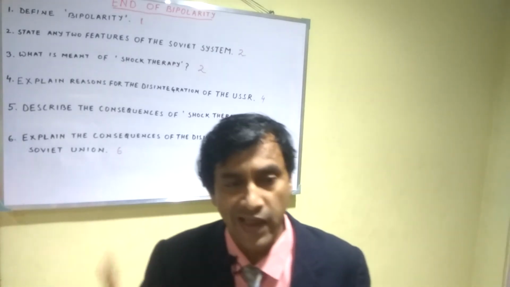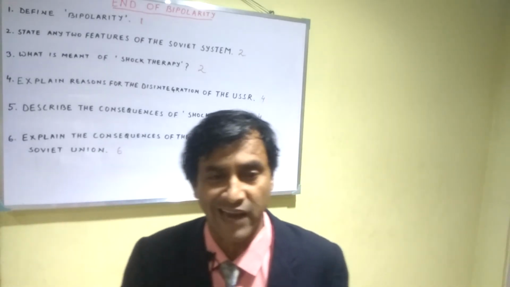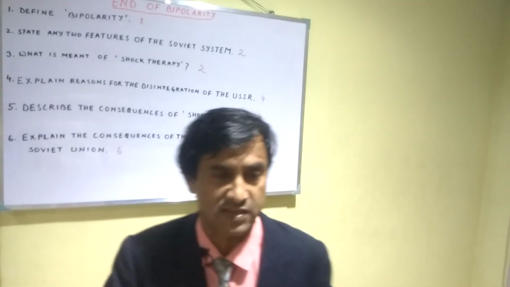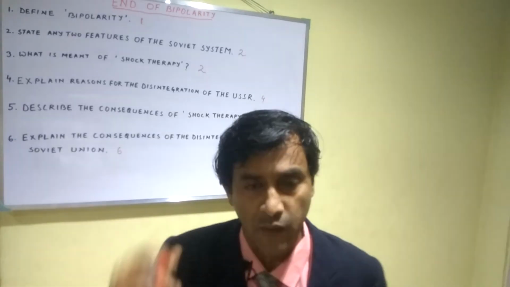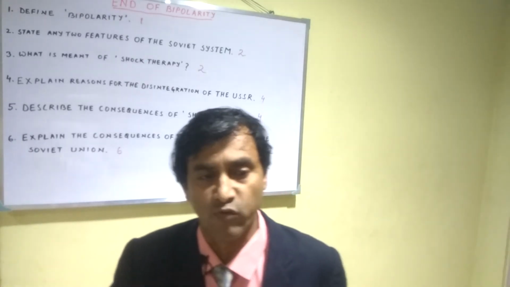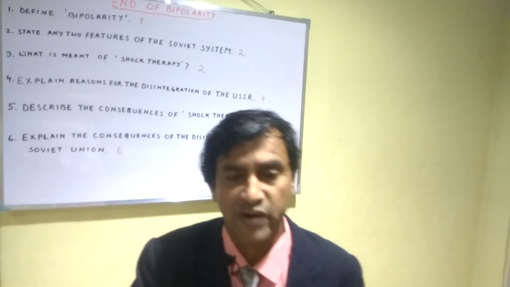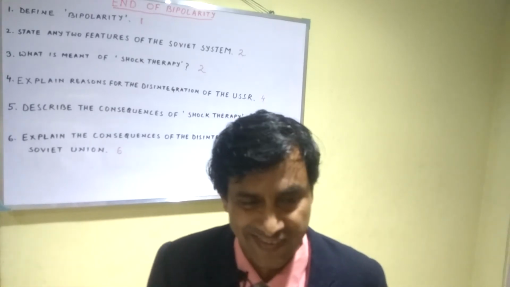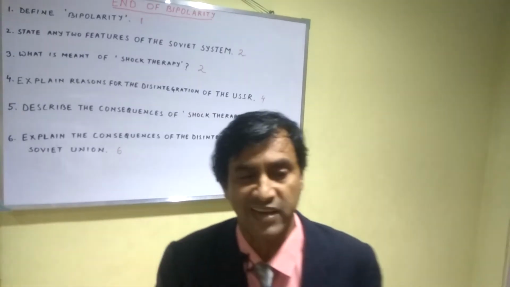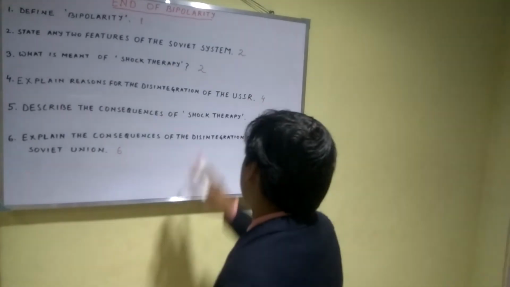Number 2, Mikhail Gorbachev's policy of perestroika and glasnost proved to be disastrous for the economic health of the USSR. Number 3, anti-communist forces of the Soviet Union had the support of the USA and Western European countries. Gorbachev, due to his liberal policies, did not try to uproot these forces. Fourth point, no effort was ever made to create a socialist human being and a socialist culture. These are the 4 important points.